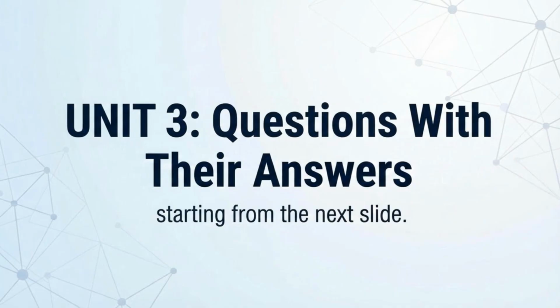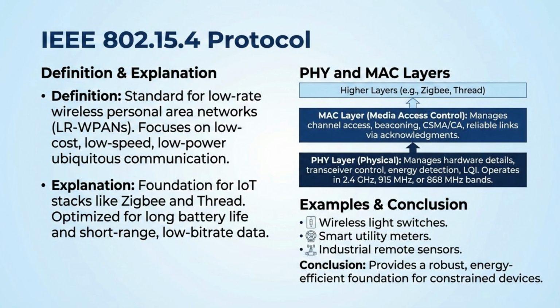We now begin with the detailed answers for the most important questions from Unit 3, focusing on IoT communication protocols. IEEE 802.15.4 defines the operation of low-rate wireless personal area networks. It is the foundation for protocols like Zigbee, providing low-cost, low-power physical and MAC layer functionalities for constrained devices.